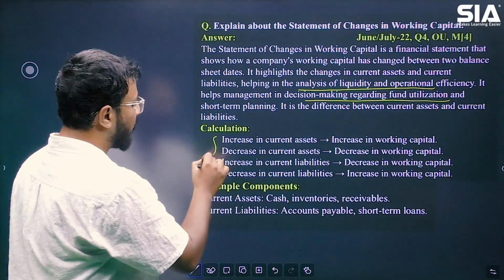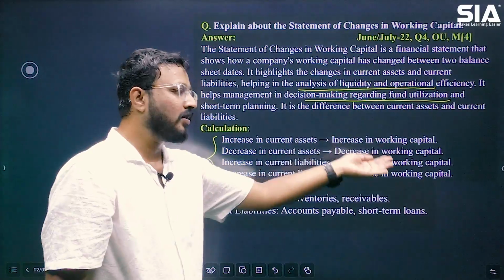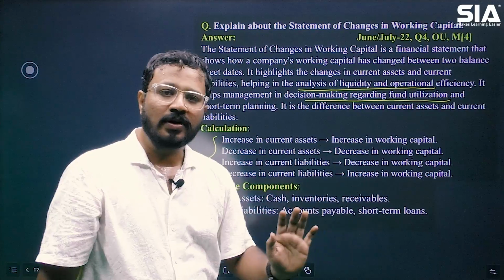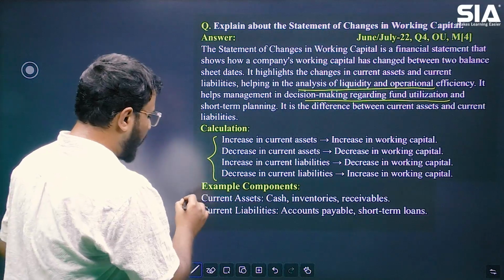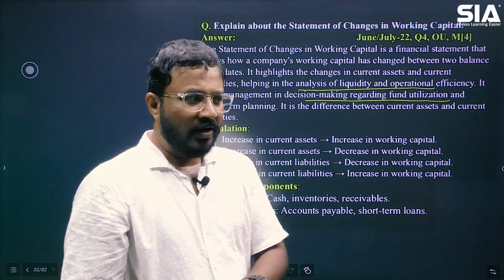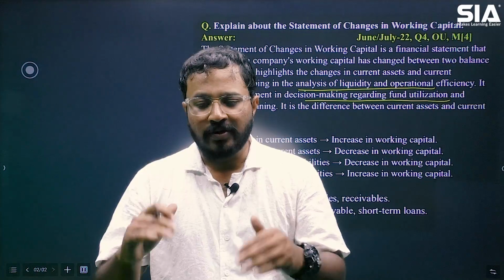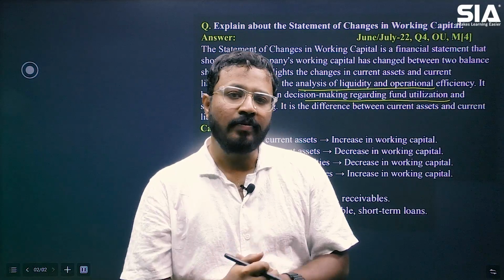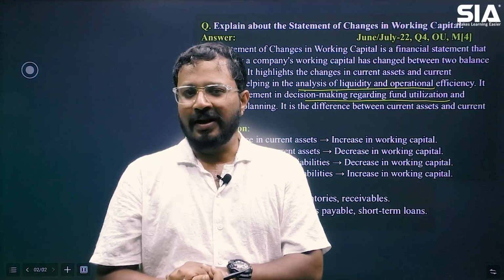And the calculation has been mentioned here. This is how you need to present neatly in your exam. Increase in current assets will result in increase in working capital, decrease in current assets will result in decrease in working capital. Similarly for the current liabilities, right? And you have also explained current assets के current liabilities के components क्या है, just now I have discussed. Apart from this, you can also give a statement, which will help the examiner that you know what you are writing. A statement अच्छे से बना के, if you are coming, you will get full marks, right?